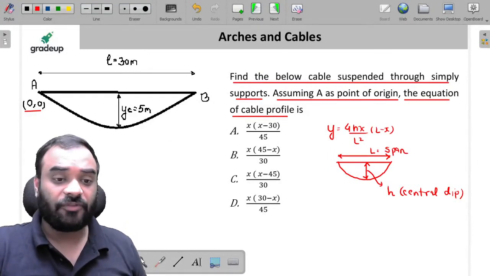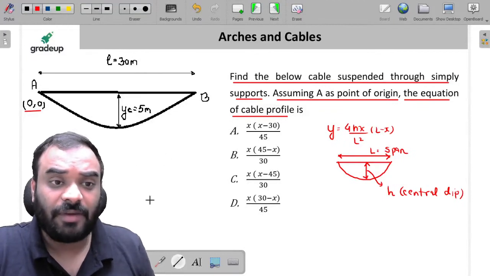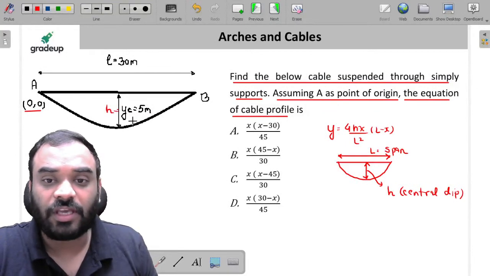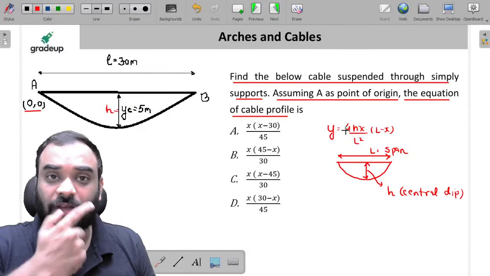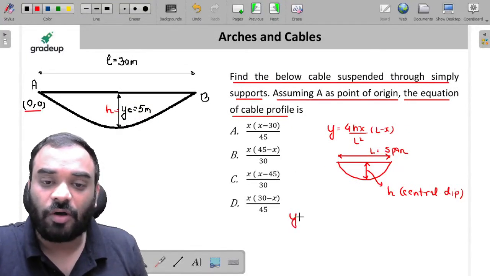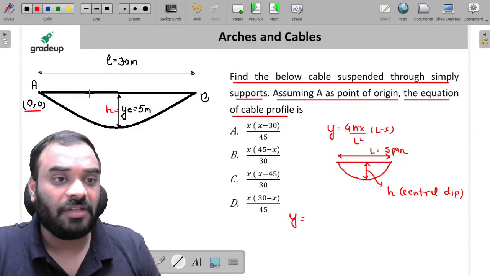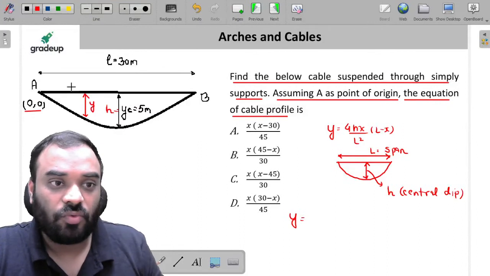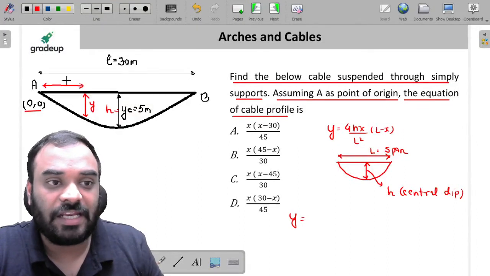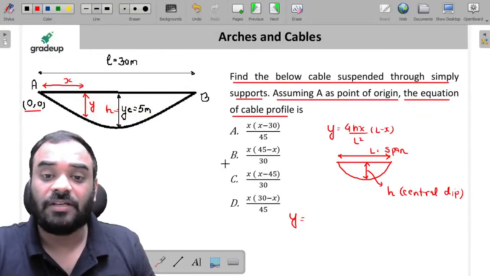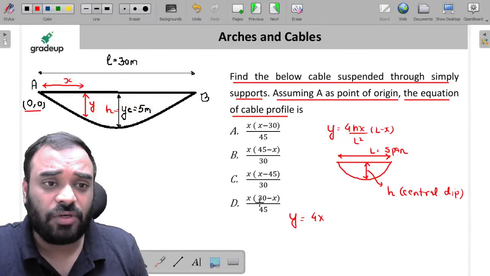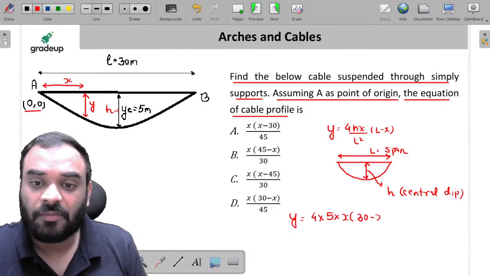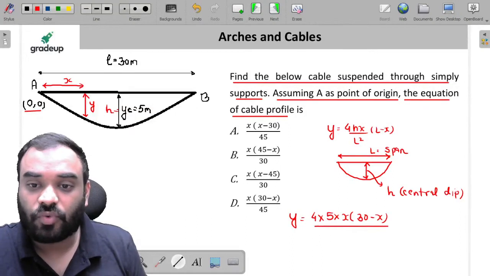Now, my dear friends, in this particular case, they have mentioned yc is equal to 5 meter. So you can replace this yc with h. Now let's put all the values in this particular equation. Y is nothing but the dip of the cable at any distance x from the origin. So 4 into h, h is 5 meter, multiplied by x, multiplied by L minus x, where L is 30 meter, divided by 20 square.